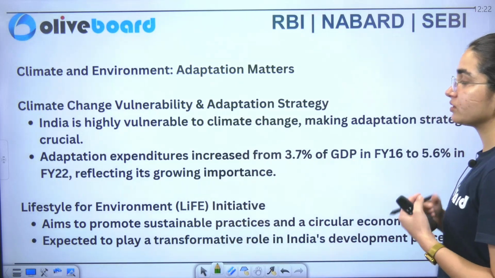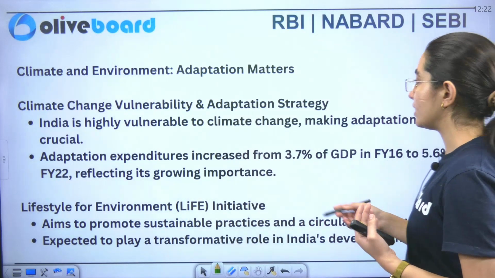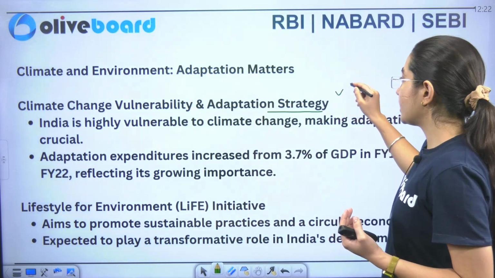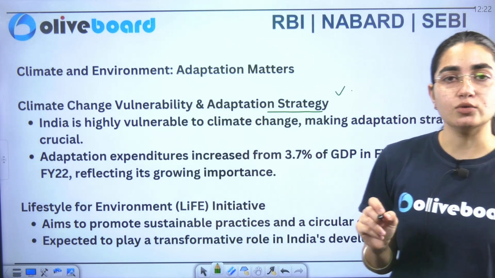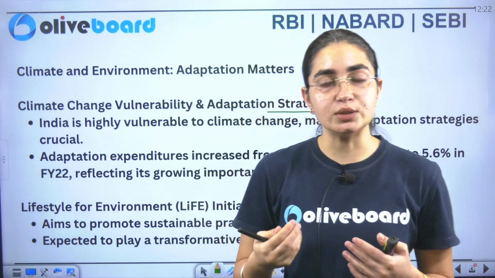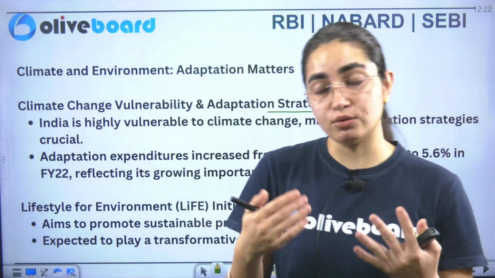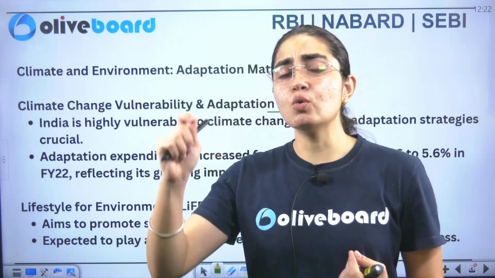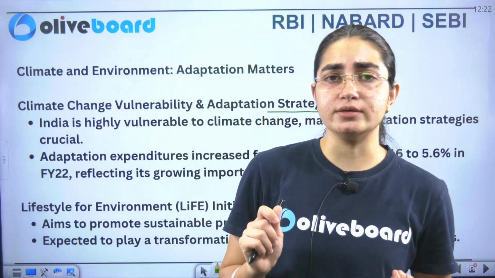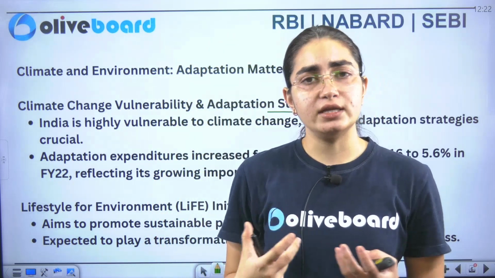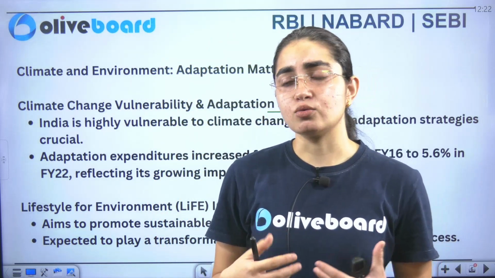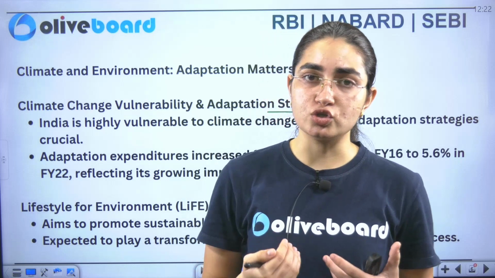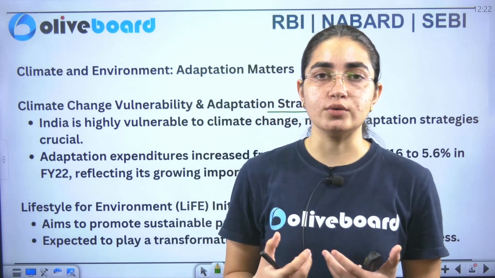Now it includes climate change vulnerability as well as adaptation strategy. What are the hurdles that come in between when we talk about adaptation strategy? I just told you: less carbon emission, more adoption of renewable energy. For example, for the proper usage of solar energy, we have the Surya Ghar mission.